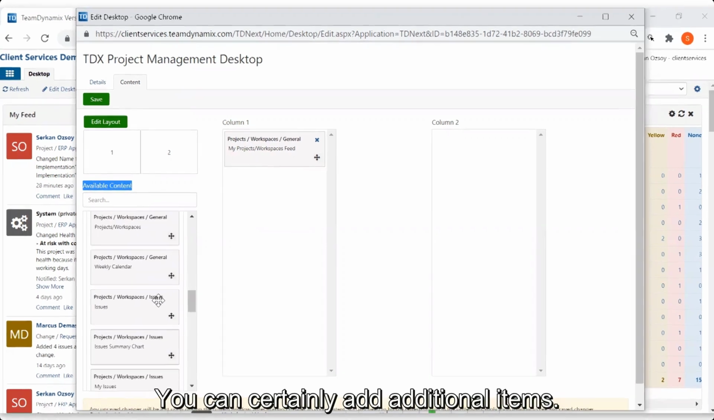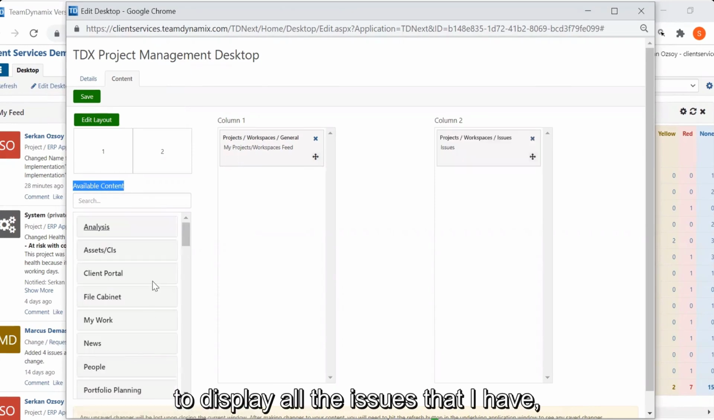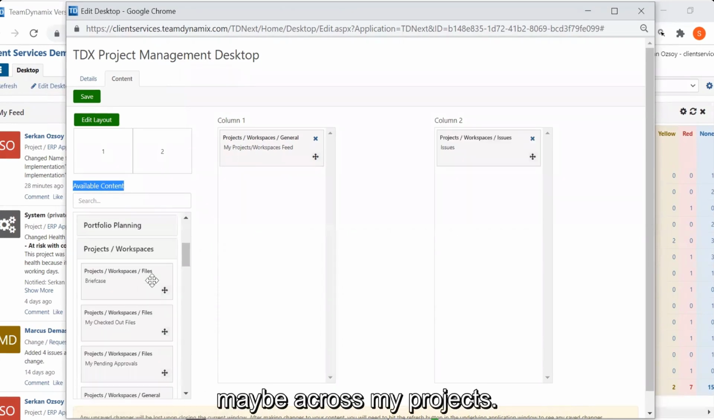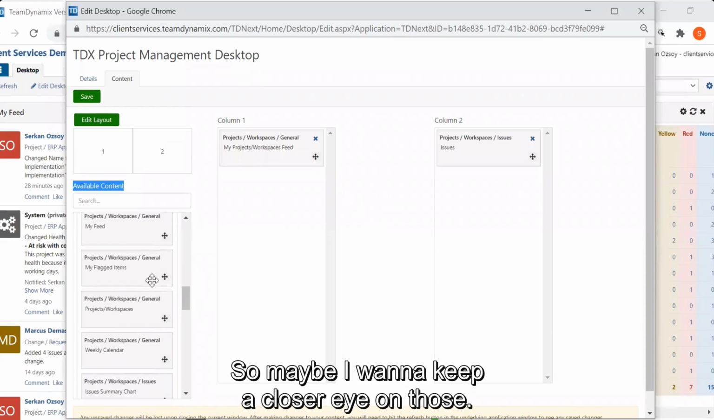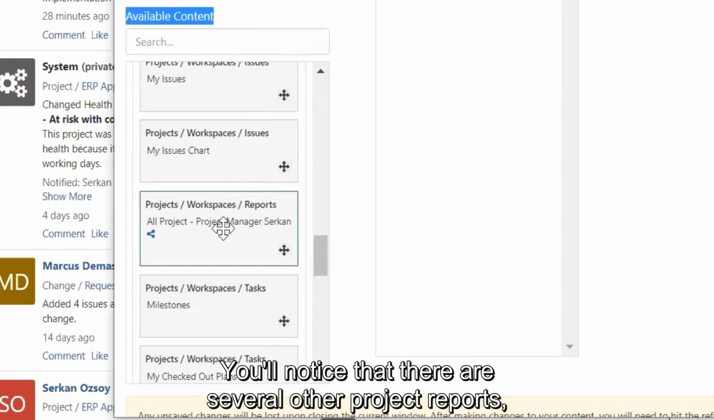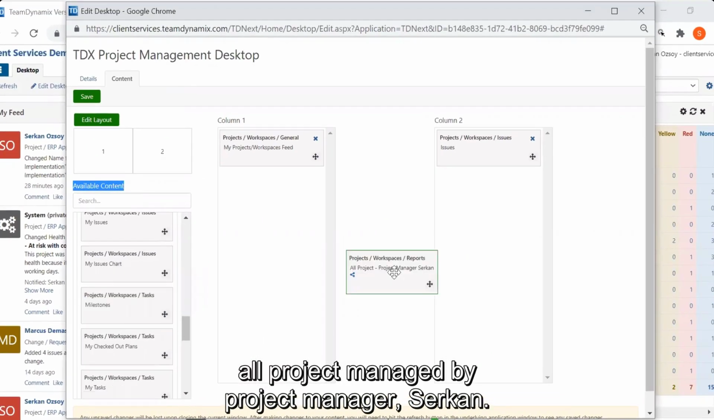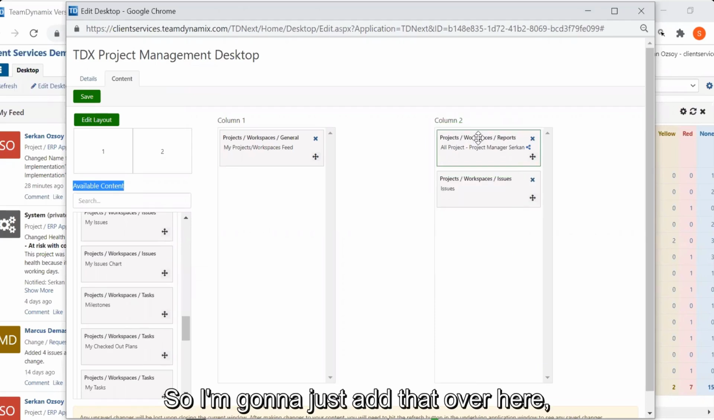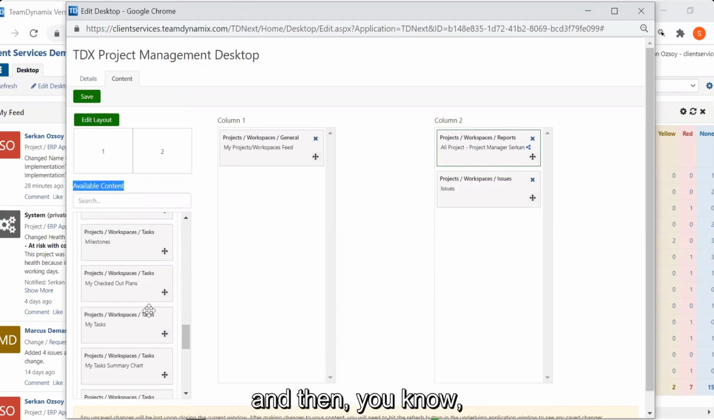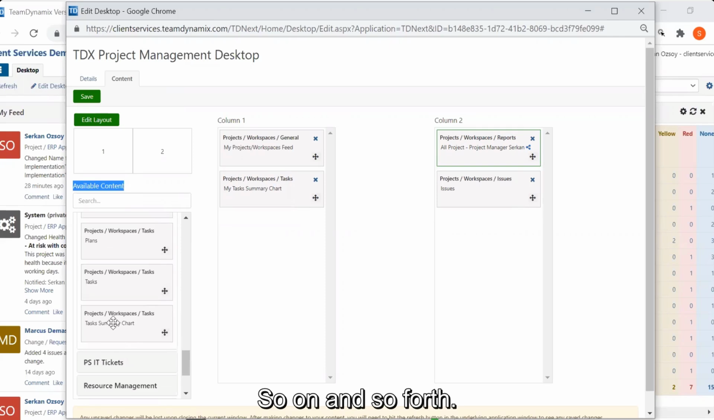You can certainly add additional items. You can use this plus icon on my right column to display all the issues that I have maybe across my projects, so maybe I want to keep a closer eye on those. You'll notice that there are several other project reports, like all projects managed by Project Manager Circon. So I'm going to just add that over here. And then, I'll obviously have a few charts that I can certainly add, right? So on and so forth.